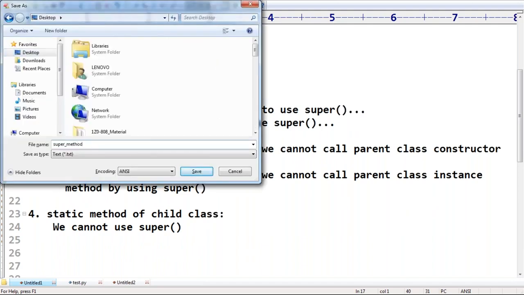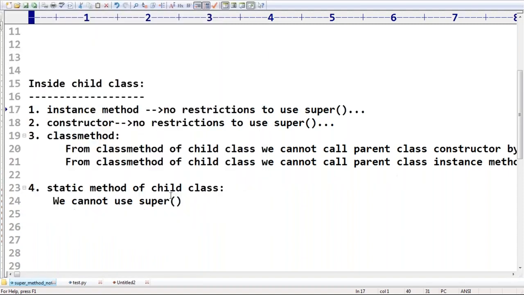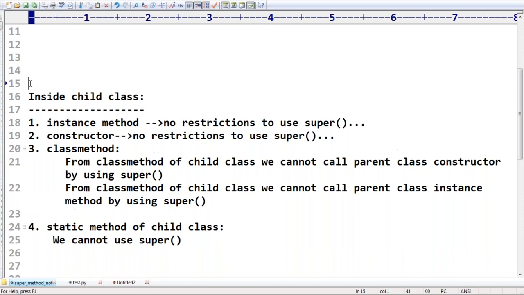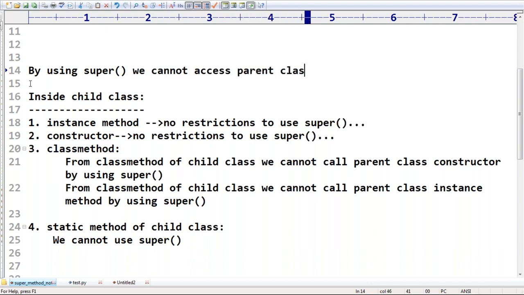Super method. I may add it in our material also. Sir, one more point we missed. Have you observed, right? By using super, we can't access parent class instance variables.